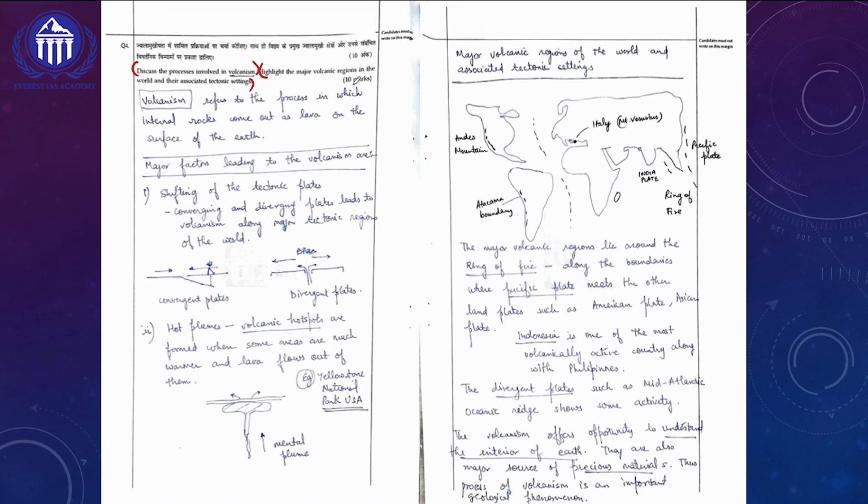So overall, this is a 10-marker question which we need to answer in a maximum of 2 pages. Additionally, in the question itself, there are 2 major components which have been asked, and this particular question is picked from your GS paper 1 component pertaining to geography, that is the world geography syllabus.